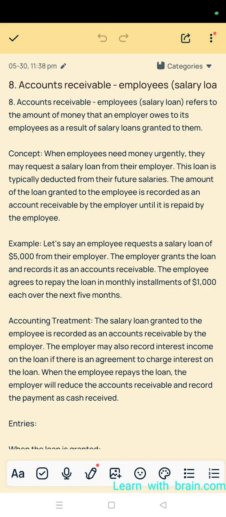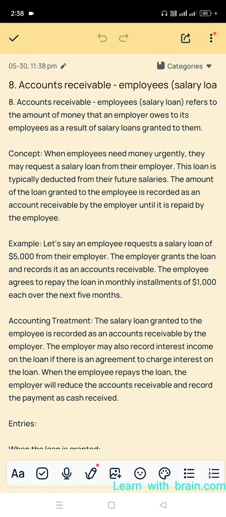Okay, today we will discuss accounts receivable employees. That means salary loan granted to the employees. First of all, we have to learn the meaning behind salary loan and accounts receivable employees.